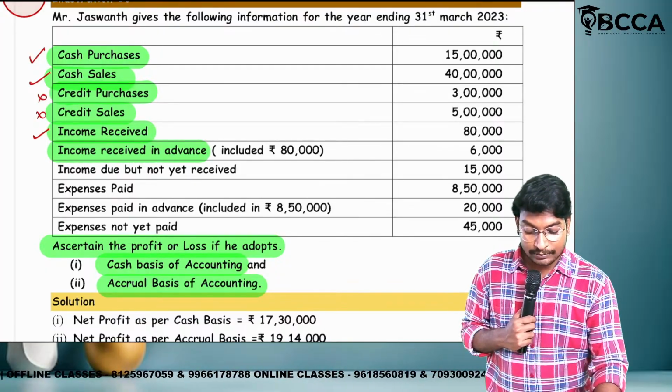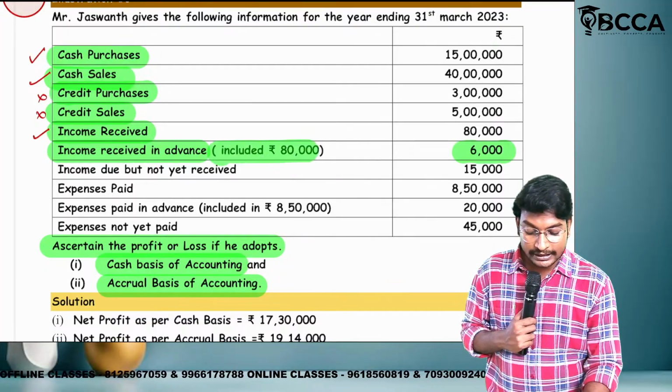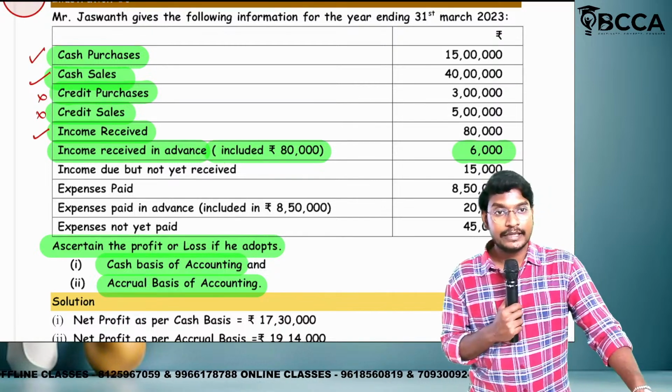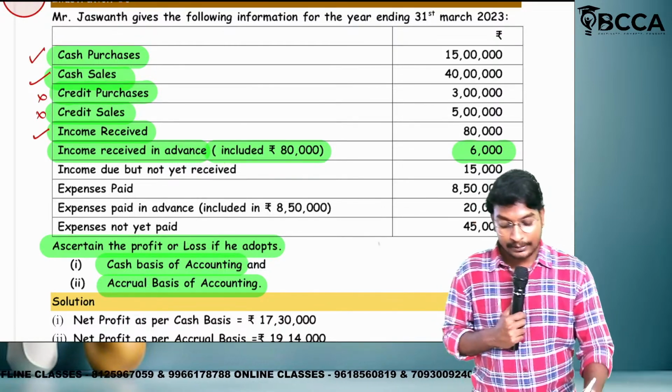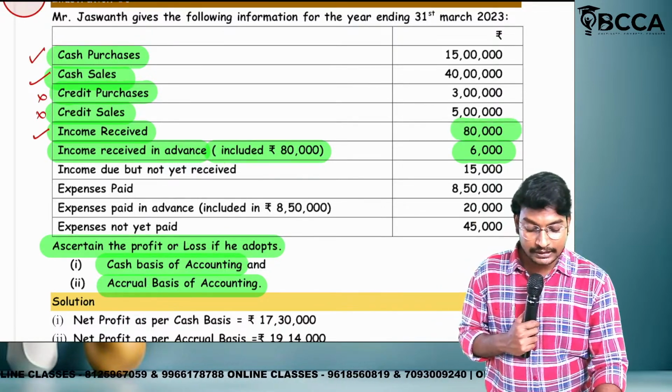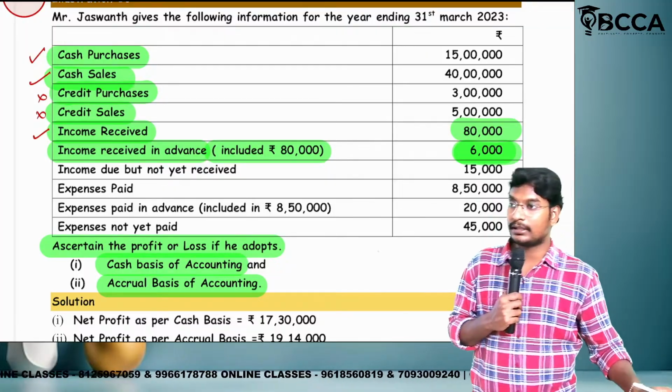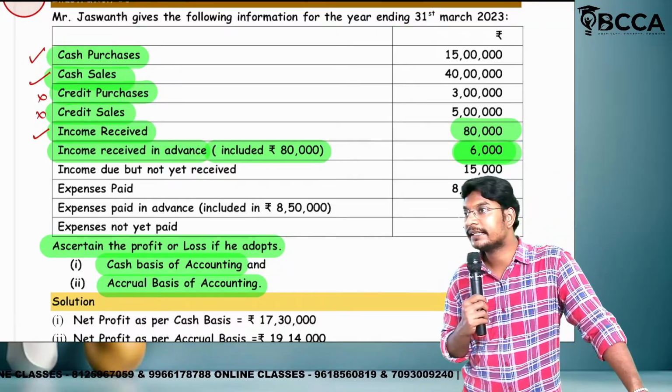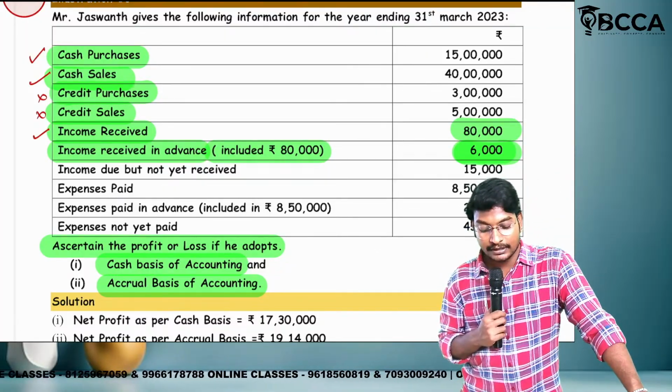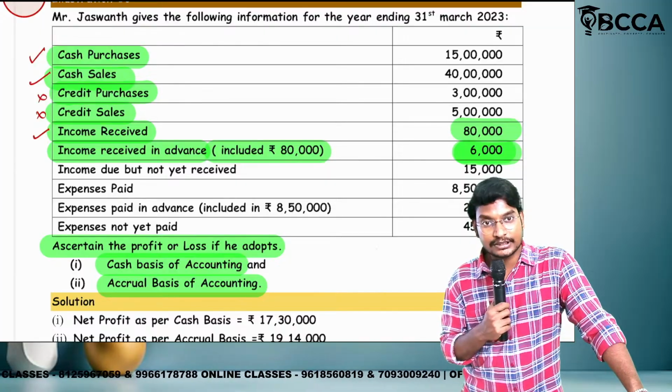Next one, income received in advance. Okay, now how much amount? 6,000, but included in the 80,000. So 80,000 included means, in the income received of 80,000, already included how much? 6,000. Are we following the cash basis or accrual basis? Cash basis. Okay, now income received in advance, just now we have discussed.